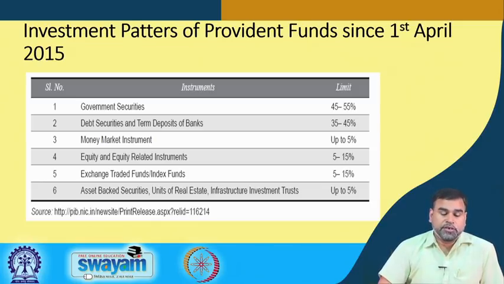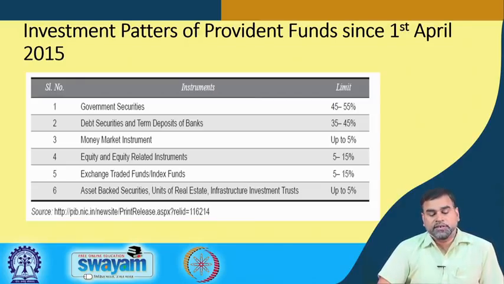Other debt securities and term deposits of the banks, they can invest up to 35 to 40%. Money market instruments like certificates of deposit, commercial papers, treasury bills, all these things can be invested up to 5%. Equity related investments, which are relatively riskier than the other types of investments, you can go up to 5 to 15%. Exchange traded funds or index funds, which follow the buy and hold, passive strategy for the investment, there they invest 5 to 15%.